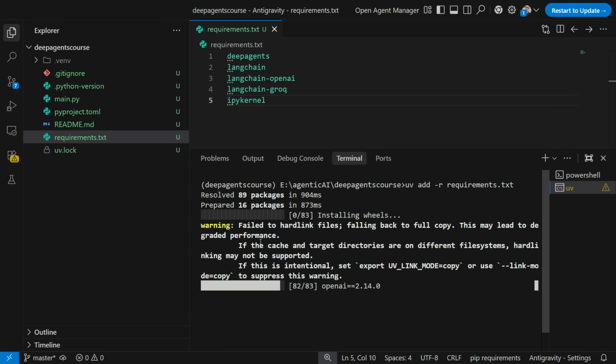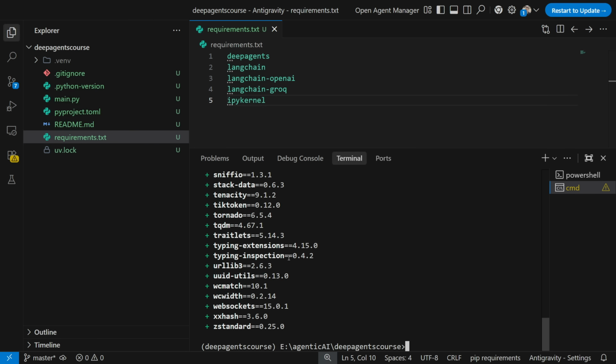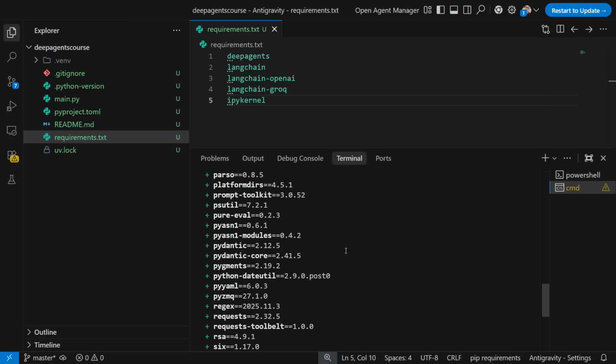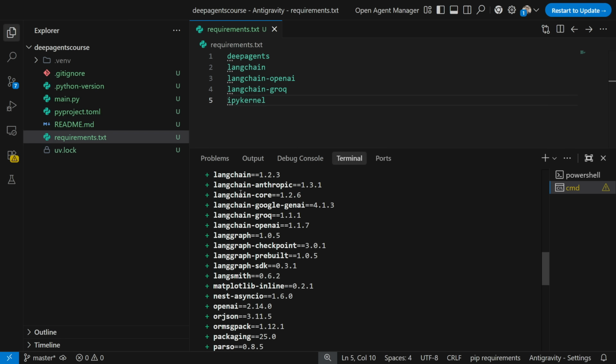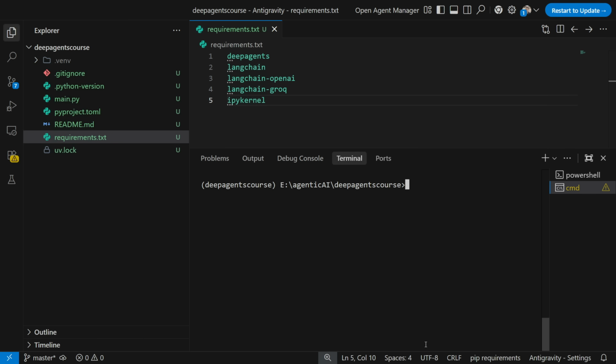So here you can see that apart from this warning, I think the installation will happen perfectly. So all the installation has been done. When we are installing deep agents, I think LangGraph will also get installed. So here you can see LangGraph is also getting installed. Perfect. So let me clear my screen. This is done.